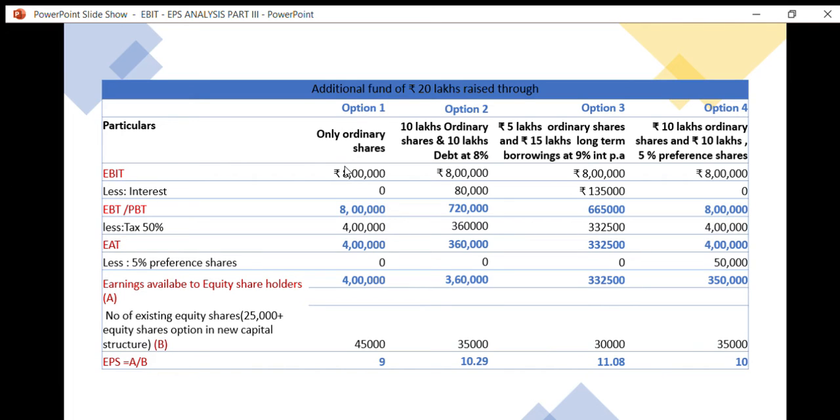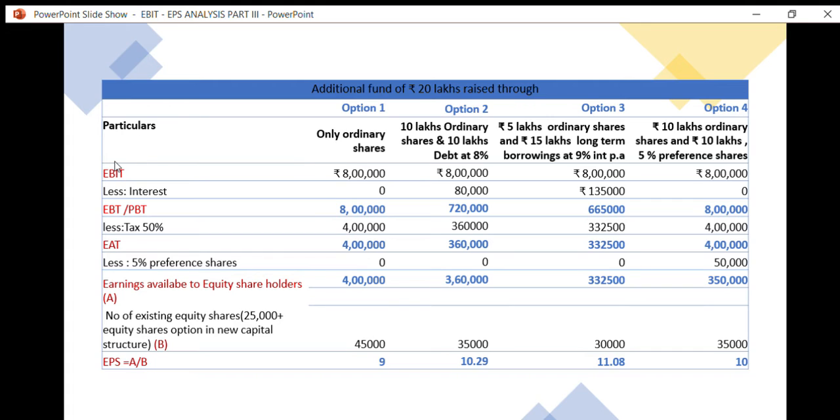So under each alternative, we are going to evaluate this EBIT and EPS analysis. And under each capital structure, how this EBIT will impact, how this capital structure will impact earning per share, that we are going to analyze here.